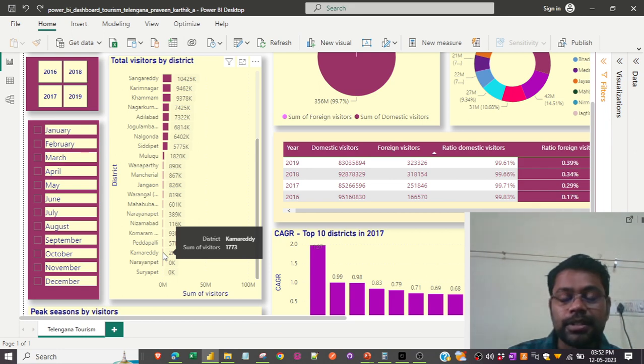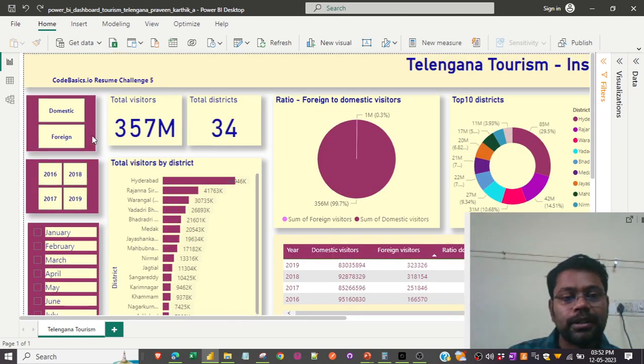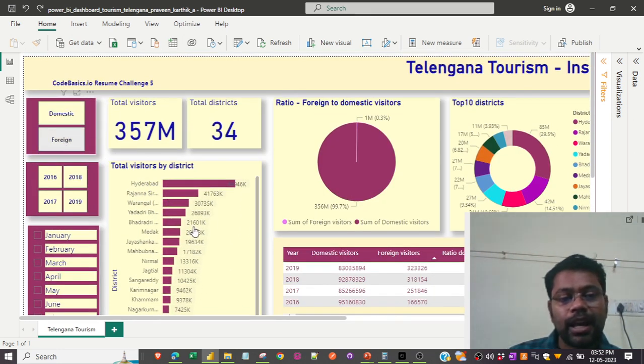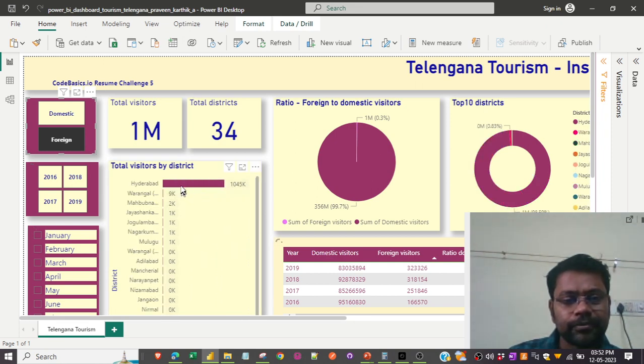It's like 1773. So these are the districts that definitely have a very small number of visitors visiting them. Let's see quickly what kind of visitors we have, whether they're foreign or domestic. I clicked on foreign, and this shows the districts from top to bottom. The most visited district by the foreign visitors is Hyderabad, and all other districts are very much less.